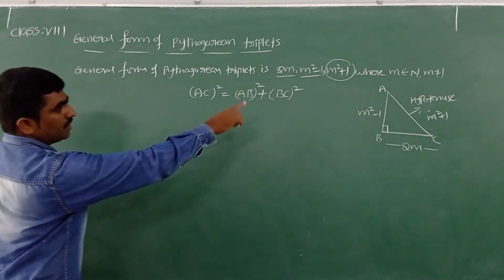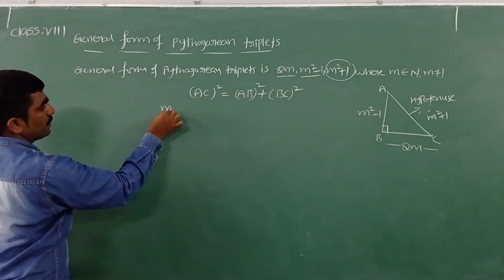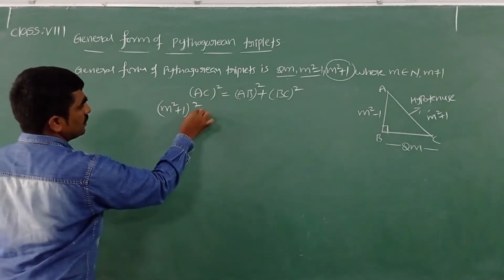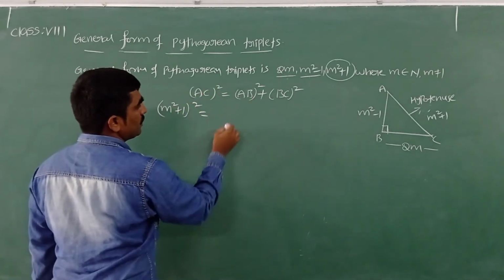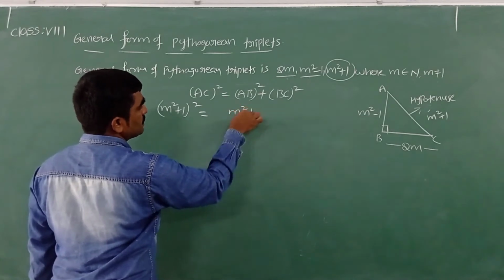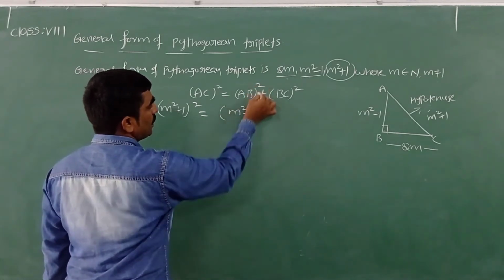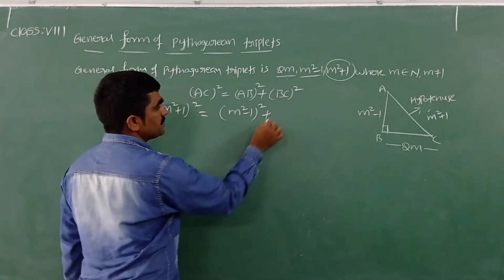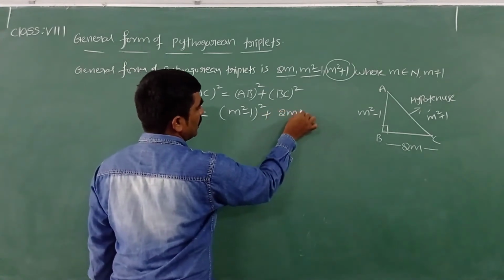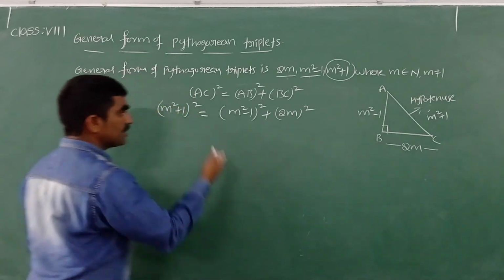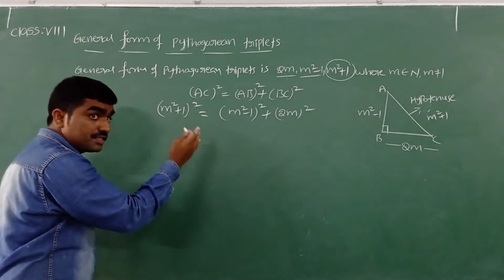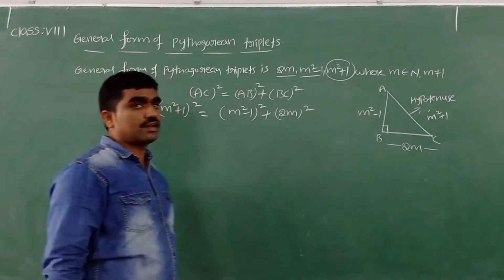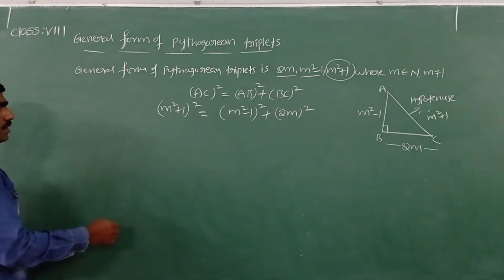What is AC? AC length is m square plus 1, whole square, and it is equal to length of AB. Length of AB is m square minus 1, again whole square, plus length of BC. Length of BC is 2m, we will write whole square. Let us simplify. LHS and RHS should both be equal. Then only we can say that these three terms are the general form of Pythagorean triplets.